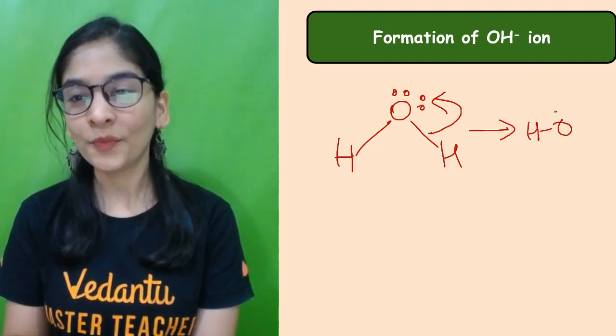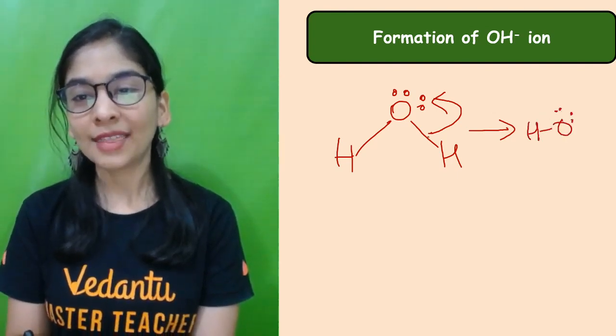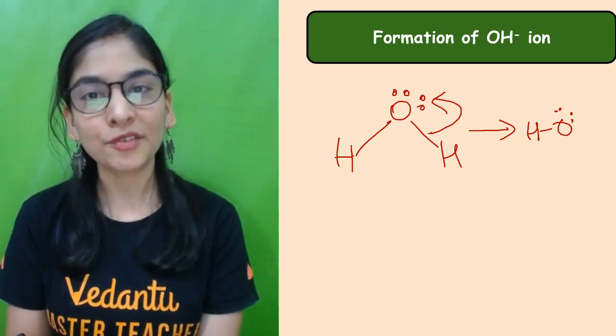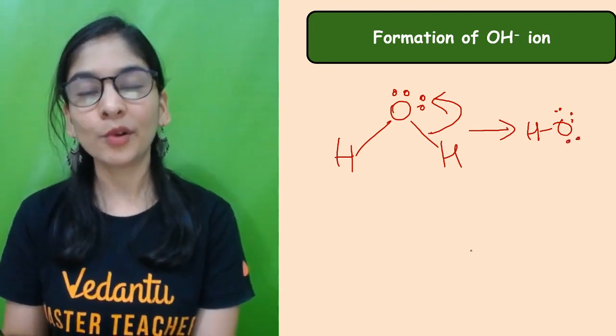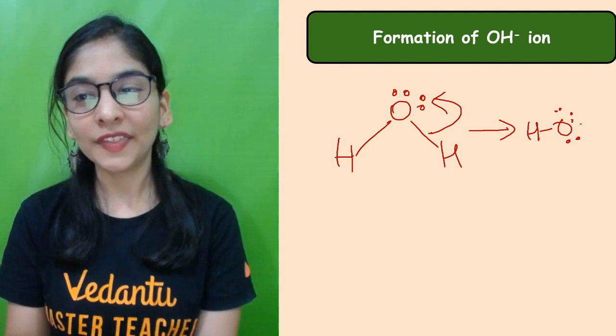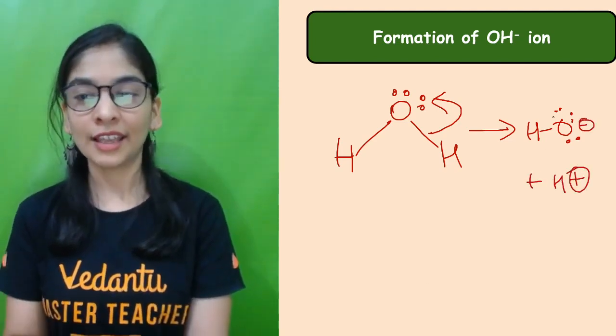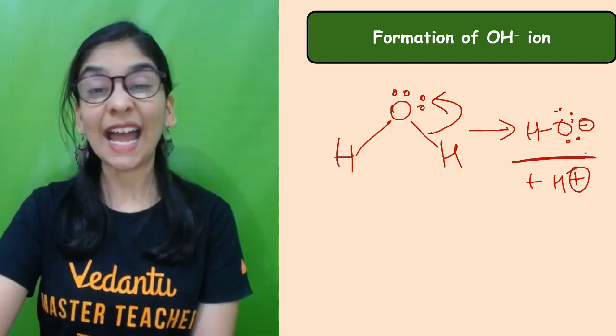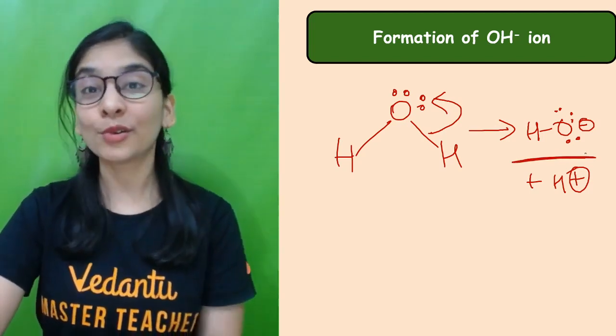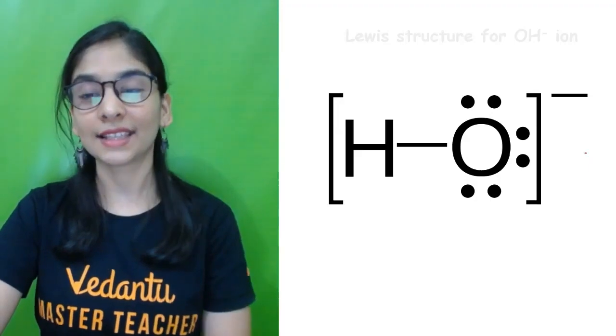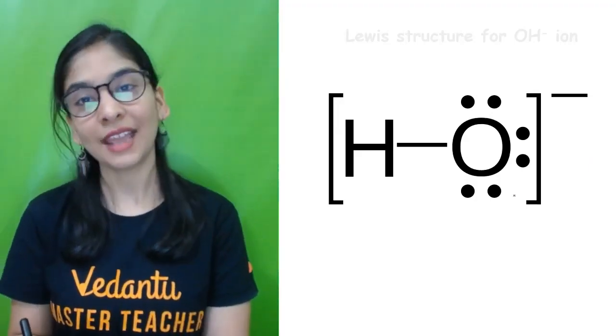This O, having two electron pairs, this electron pair is completely being transferred to oxygen, making one more electron pair. As oxygen got these electrons, it gets a negative charge, and this H positive is lost. So did you get how we get this hydroxyl ion? From water only, when water dissociates itself, right? This is the structure. I'm not wrong.